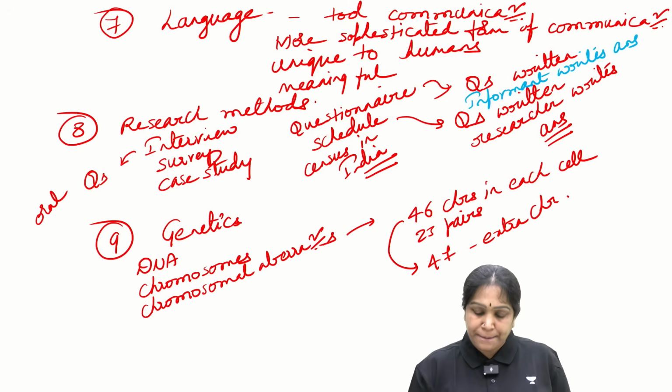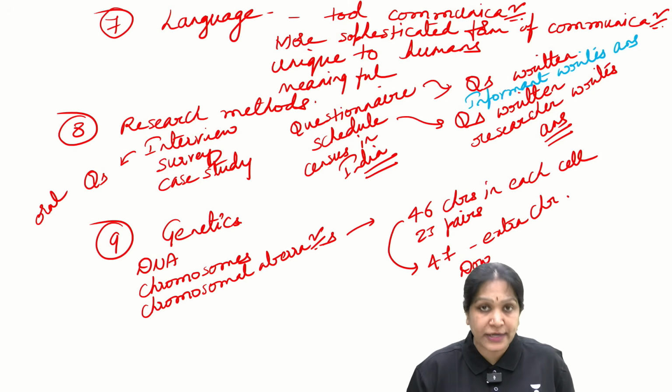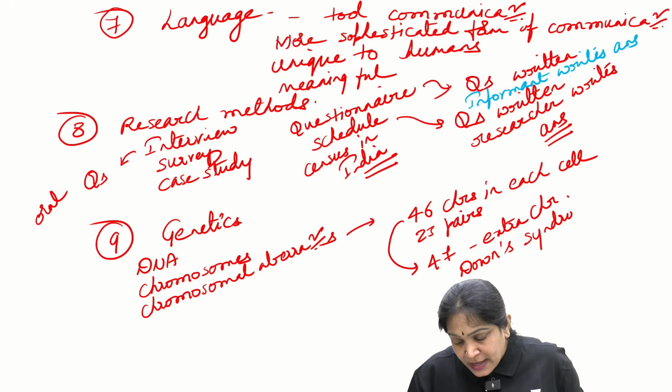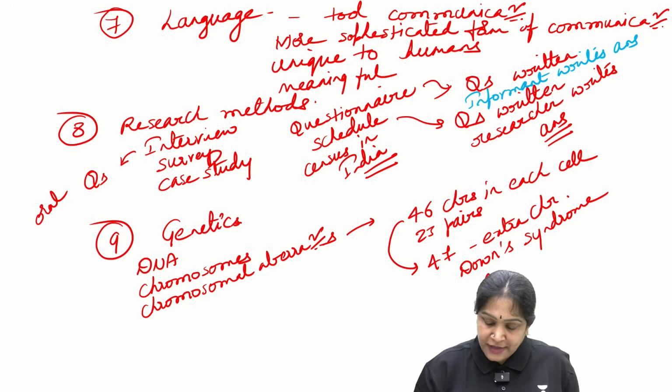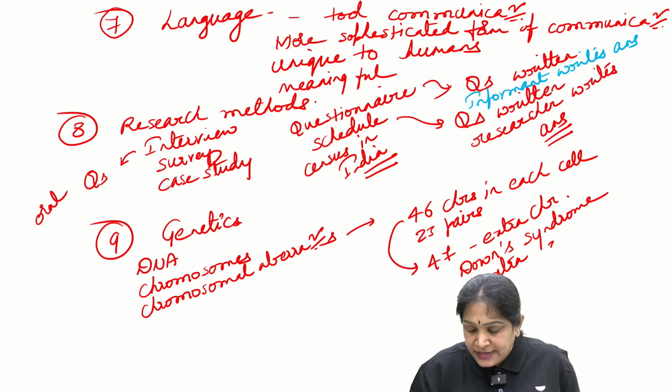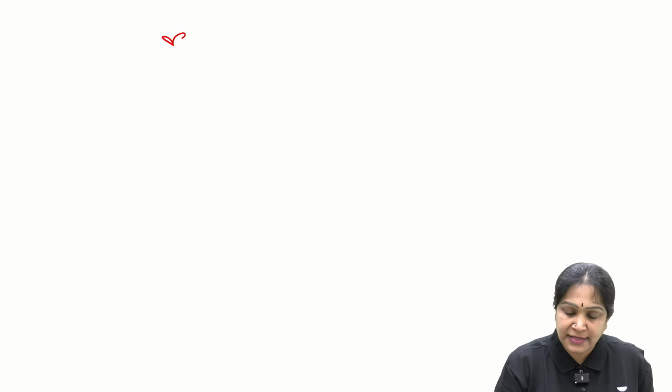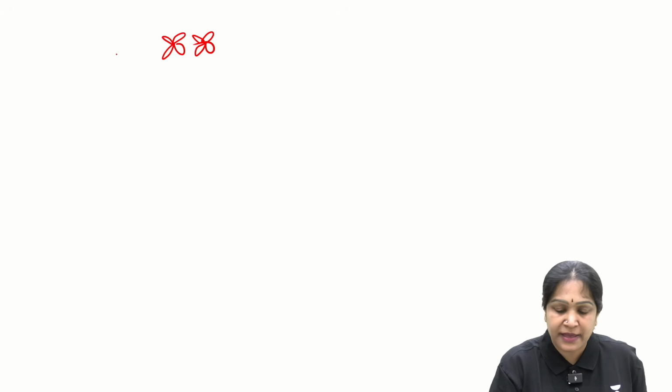Like for example, Down's syndrome. In Down syndrome, you have an extra 21st chromosome. Each chromosome will be there in 2 copies like this. This is first pair.